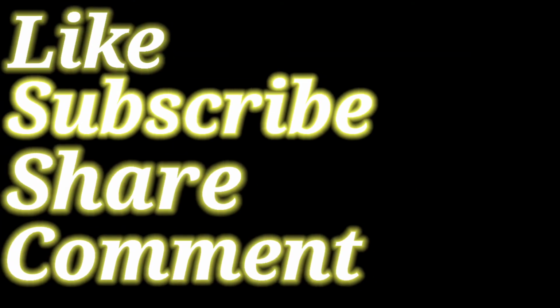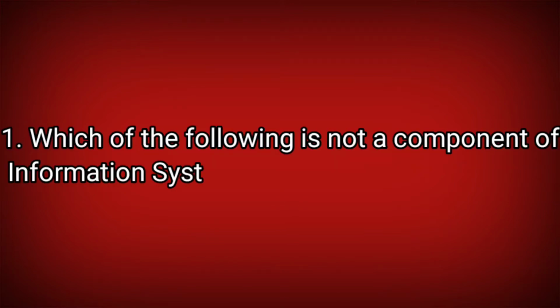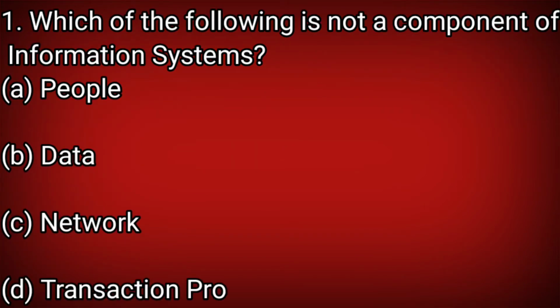Now without any further ado, let's get on. Question number 1. Which of the following is not a component of information system? Option A, people. Option B, data. Option C, network. Option D, transaction processing system.